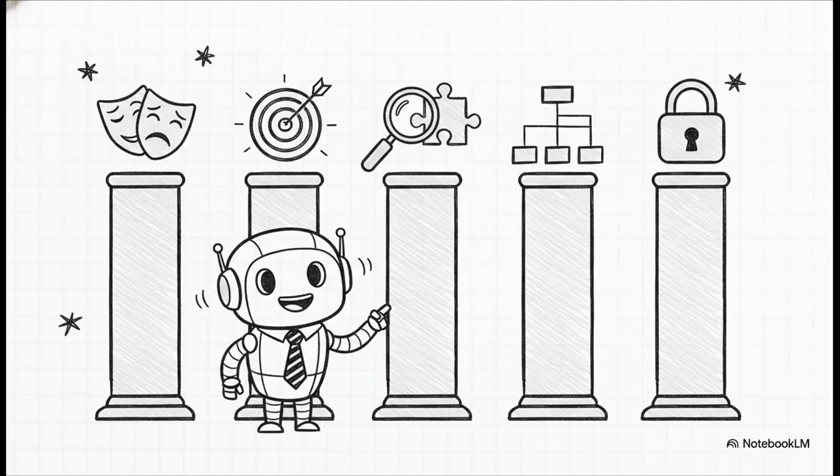Second, goal. What exactly do you want it to do? Third, context. What background information does it absolutely need to know to do the job right? Fourth, output. How should the answer be formatted? Like, do you need a table or a bulleted list? And finally, constraints. Are there any limits or specific requirements? Maybe a strict word count or telling it to avoid corporate jargon. When you map these out, for example, saying, as a science teacher, write a 200-word bulleted list explaining gravity to a 10-year-old without using math, your literal-minded intern suddenly knows exactly what success looks like.